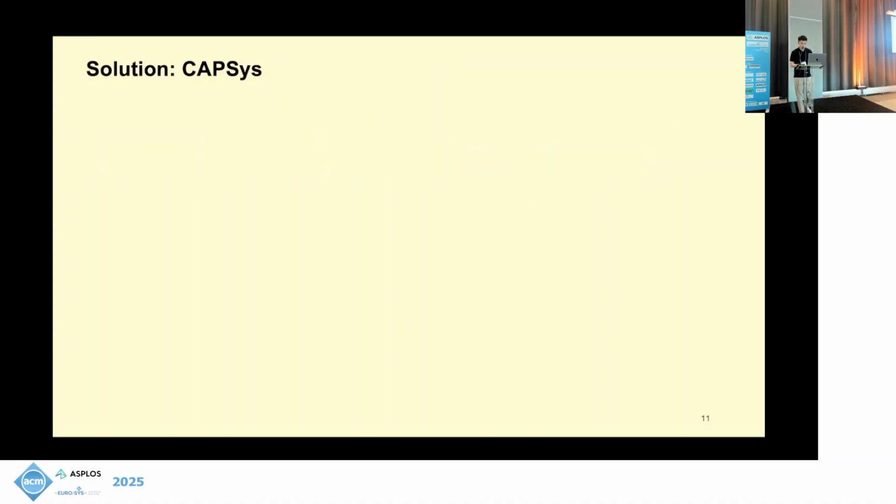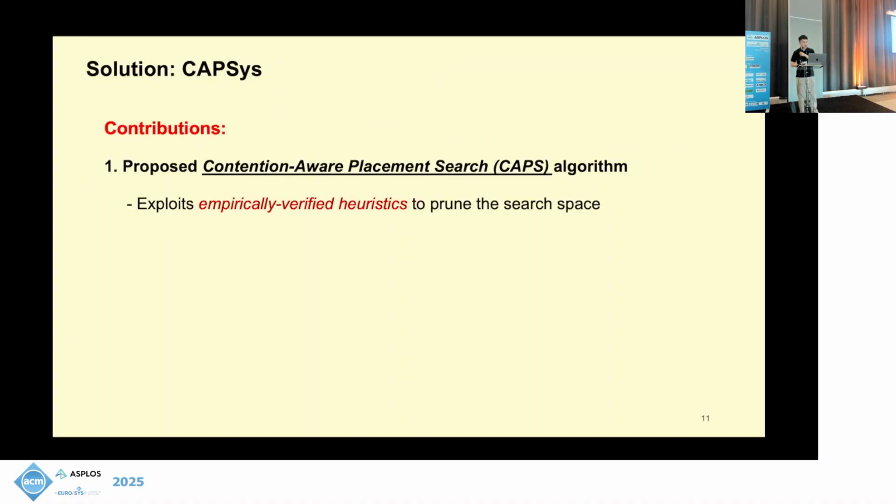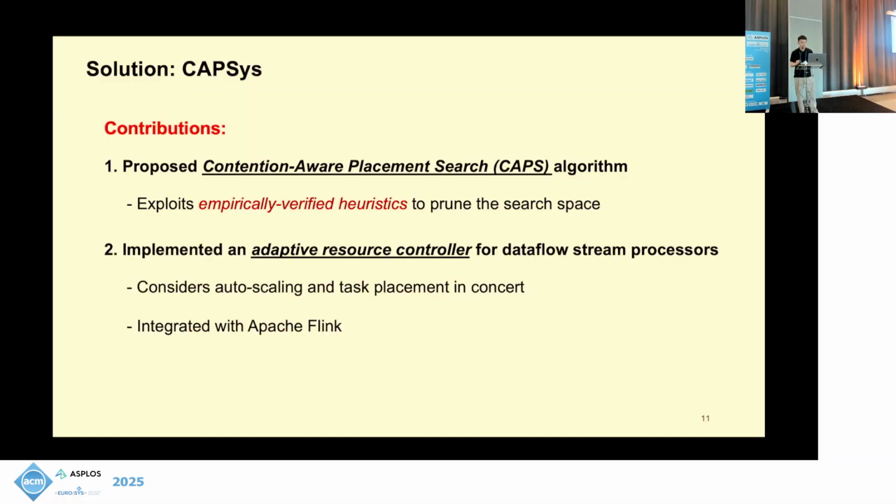Therefore, we propose CAPSys, and our contributions are as follows. First, we propose a contention-aware placement search algorithm that exploits empirically verified heuristics to prune the vast search space. Secondly, on top of this search algorithm, we implemented an adaptive resource controller, an end-to-end solution for streaming data flow deployment. CAPSys considers both auto-scaling and task placement in concert, with a full integration into Apache Flink.